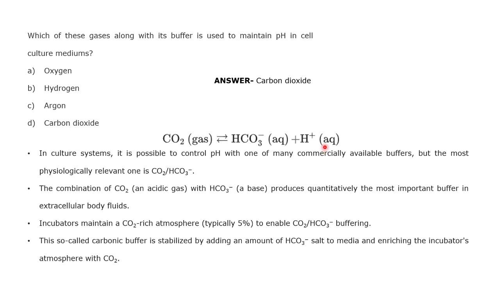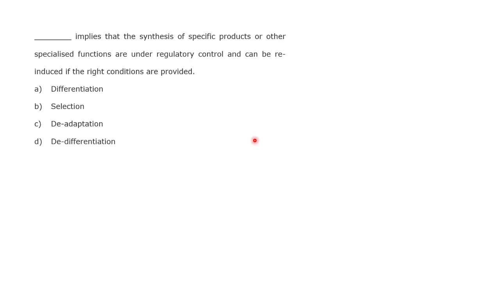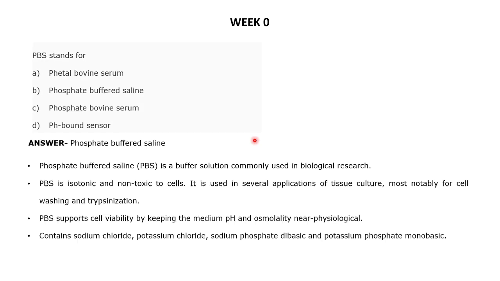But the level at which this buffer system fluctuates is much higher as compared to other buffer systems, because the level of carbon dioxide dictates the pH range of this cell culturing system or the buffering system. So the higher the level of carbon dioxide, the pH might change, and it fluctuates drastically. So one of the disadvantages of this buffering system is that the fluctuations are much higher as compared to other buffering systems. So I will move on to this slide.